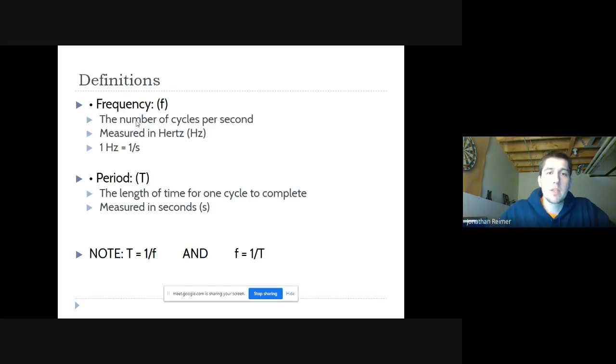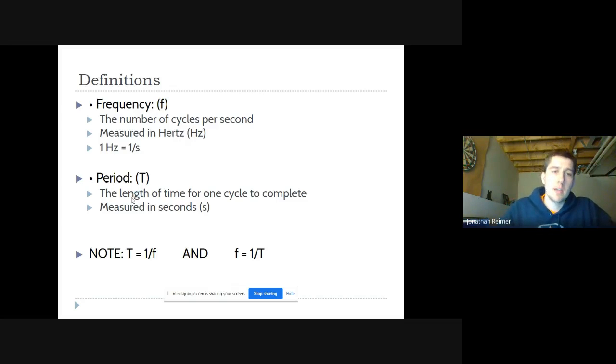The frequency is the number of cycles per second, measured in hertz. This is a new unit, hertz. You might think, another one, wow, that hurts. But there's more to come. 1 hertz is 1 per second, whatever that means. It's just how many cycles per second. And so whenever you're creating a formula for this, say I say there are 7 waves in 6 seconds, you put the seconds on the bottom and you get the frequency. 7 waves, 6 seconds, 7 divided by 6. Put the seconds on the bottom.